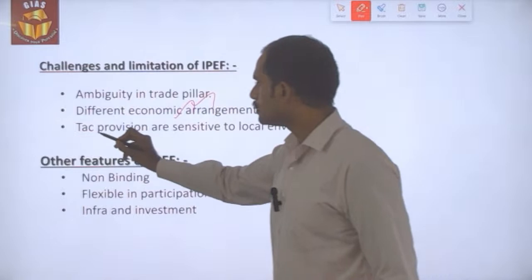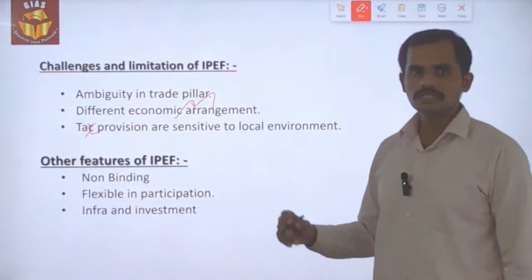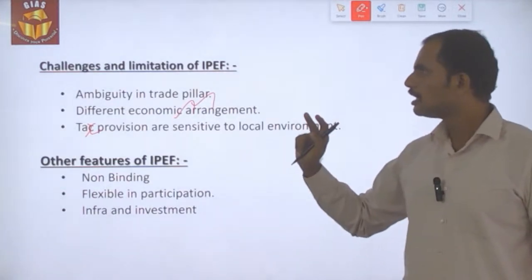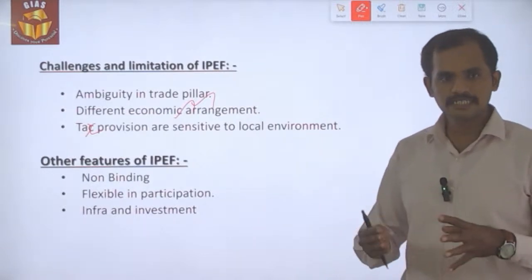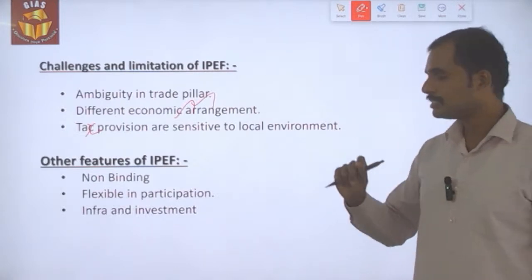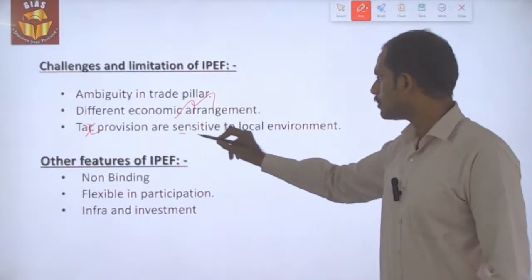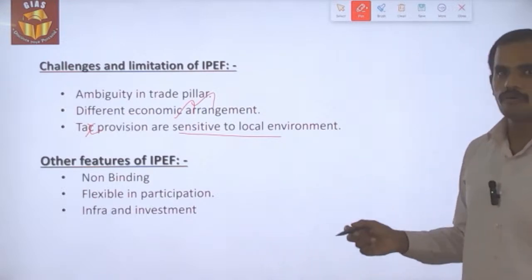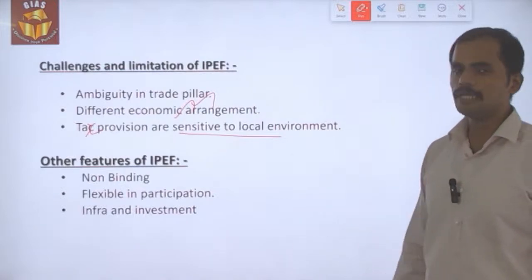And then the tax provisions, which is one of the pillars in the IPEF, is also another limitation area. Why? Because taxation policy in the countries is most importantly linked with the sensitivities of the local, that is the domestic, environment. So it is not possible to fix a common taxation framework under the IPEF.